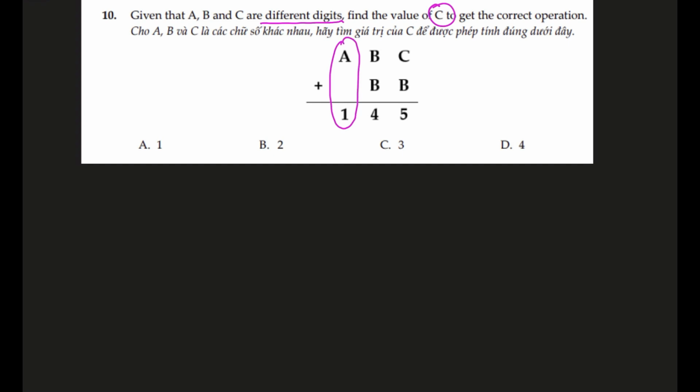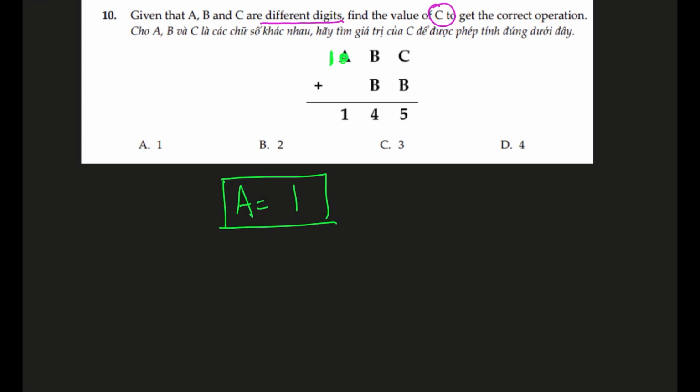Now, looking closely, the hundreds column is the one we must look at to understand this. We can see we have an A and there's nothing in the column below, and it also gives the answer 1. Now remember, A cannot be 0 because if it's a 0, it's a 2-digit number. So the minimum value of A is 1 and the answer after addition stays 1 too. That means A must actually be 1. So we already worked out the value of A by being clever, looking at the hundreds column first. So A is 1. Let me write it down.